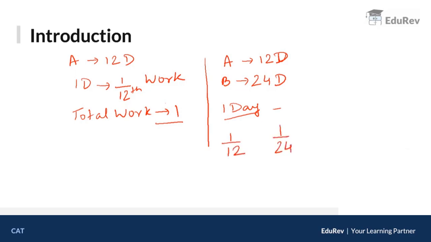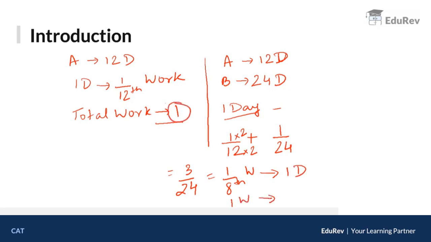They are working together. So the total work will be 1/12 plus 1/24. So the LCM of 12 and 24 is 24. So I'll multiply this with 2. So this also with 2. 2 plus 1 will give me 3. So 3/24. 3/24 is nothing but 1/8 of the work will be done by them in one day. 1/8 of the work is done in one day. So to do the entire work, that is one work, how many days will they take? This 8 will go on the other side. So they will take 8 days to complete the entire work. ठीक है? They will take 8 days.